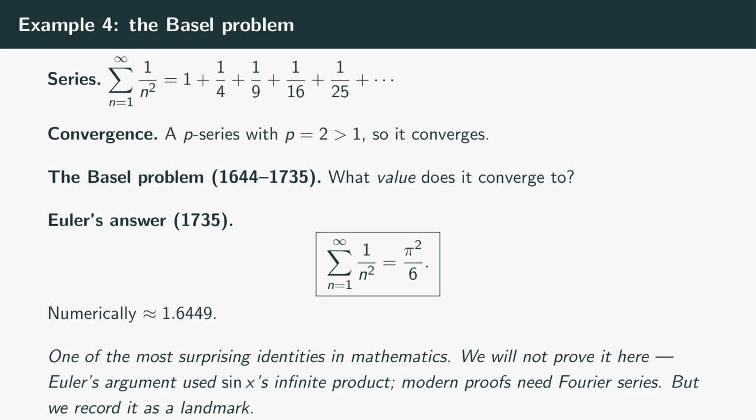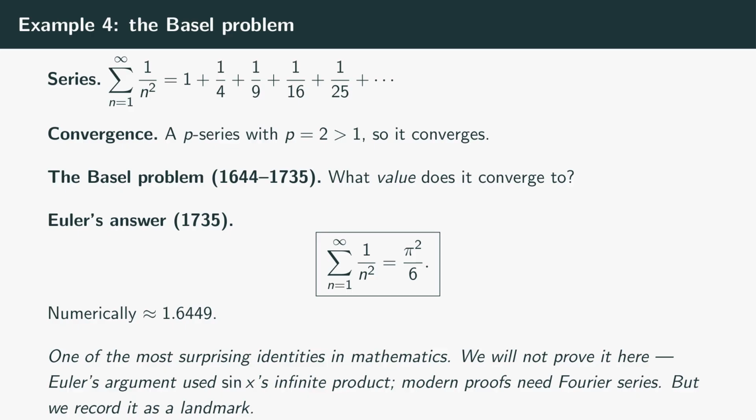In 1735, Leonhard Euler, then 28 years old, found the answer. The sum equals pi squared over 6. Pi squared over 6 is about 9.8696 over 6, about 1.6449. Yes, that mysterious number from the partial sums is pi squared over 6, the same pi from circles, out of nowhere. Euler's original argument was a brilliant heuristic.